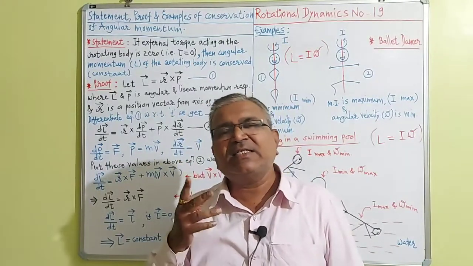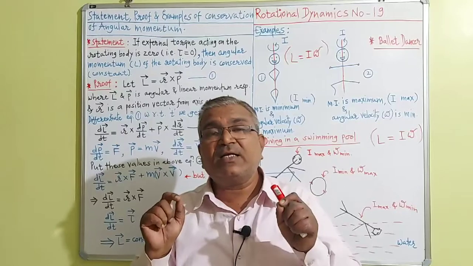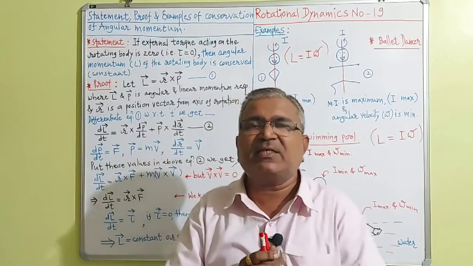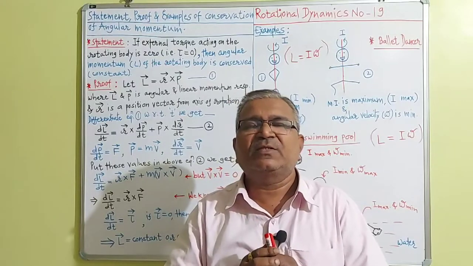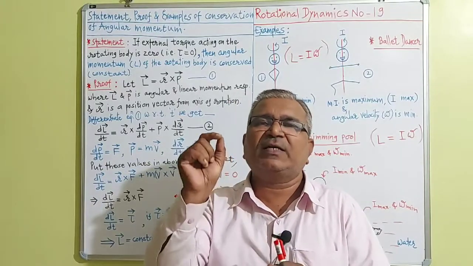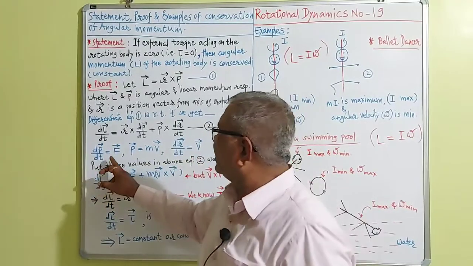That is Newton's second law. So we can write dp vector by dt is equal to vector F, that I have quoted here.